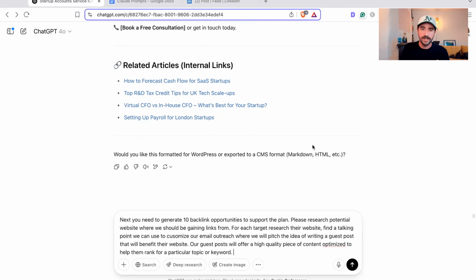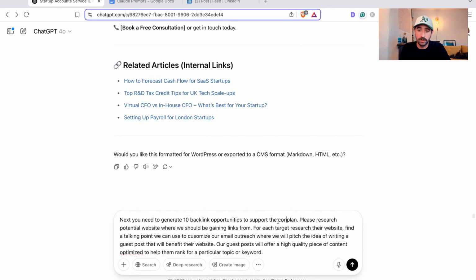So my next prompt, to get onto the next stage of generating backlinks, is: next you need to generate 10 backlink opportunities to support the content plan. Please research potential websites where we should be gaining links from. For each target, research their website.